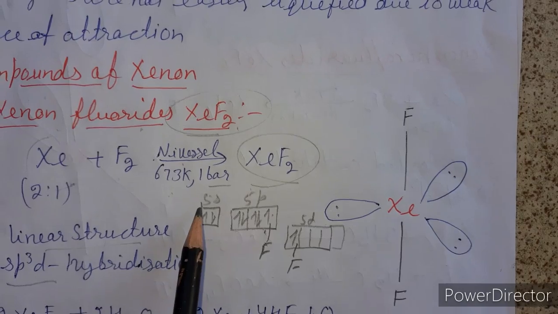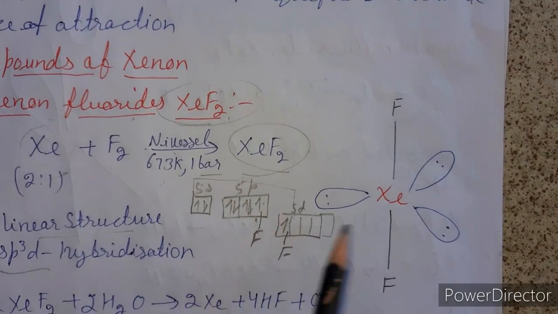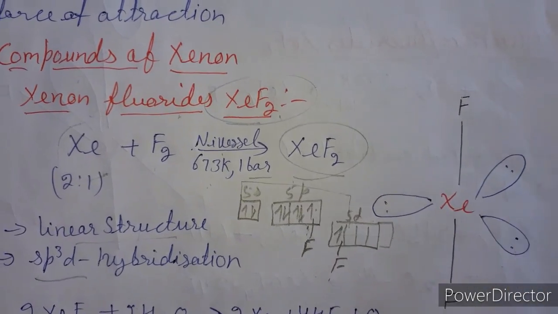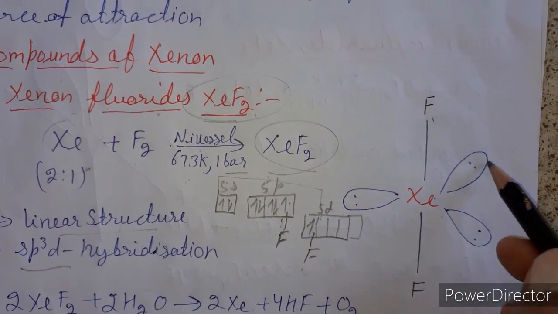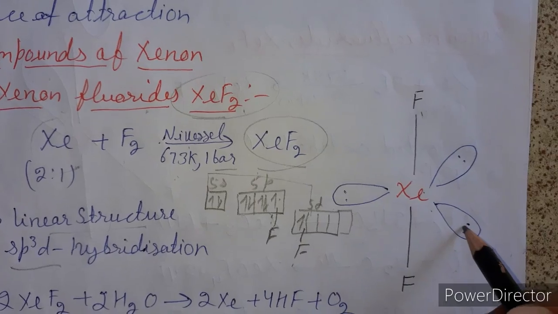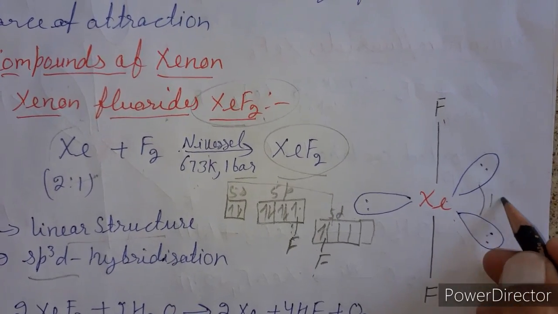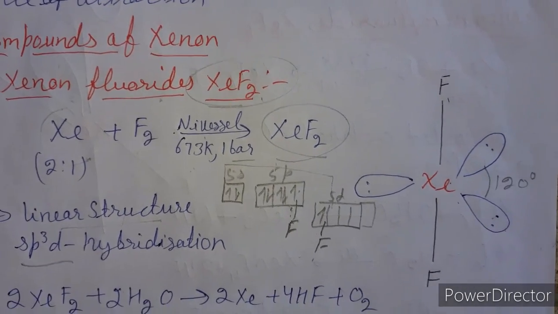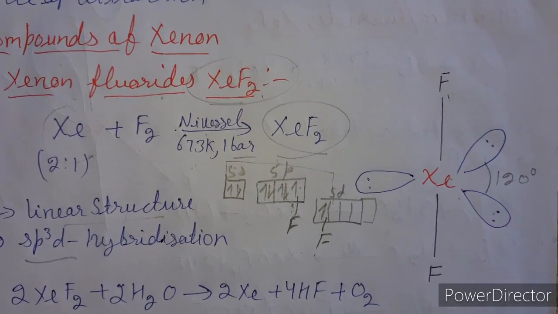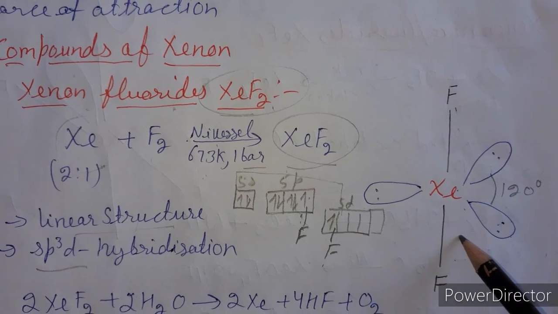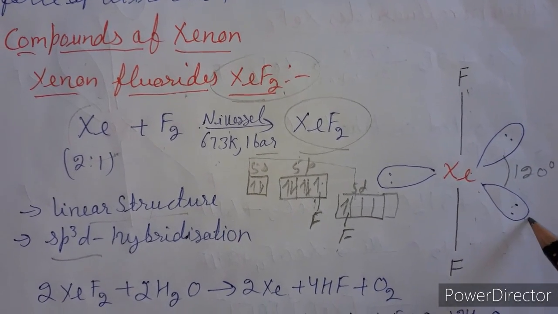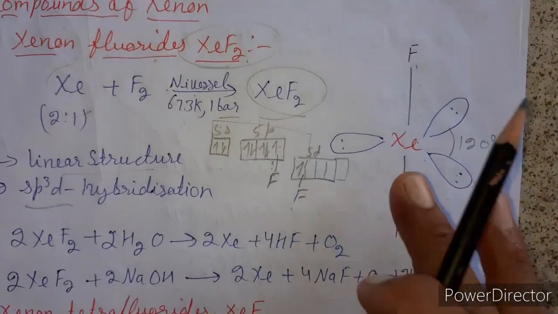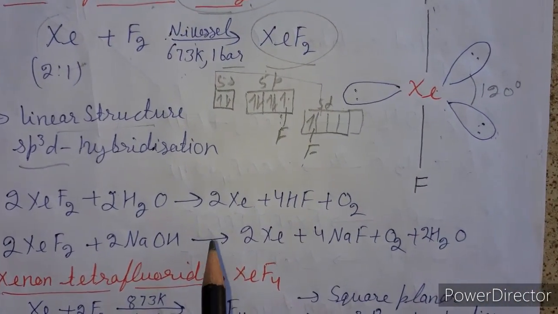Clear? So on the basis of hybridization sp3d, it's a trigonal bipyramidal shape, but only two atoms are bonded, so they are situated at the axial position. So the other three lone pairs are at equatorial positions, at 120 degree angle, because there is maximum repulsion between lone pairs as compared to bond pair repulsion. इस करके दो फ्लोरीन एटम्स ने 90 डिग्री वाली पोजीशन ऑक्यूपाई की है, तो तीन लोन पेयर 120 डिग्री पर लोकेट हो गए. Clear? And now we discuss some chemical properties or reactions of xenon difluoride.